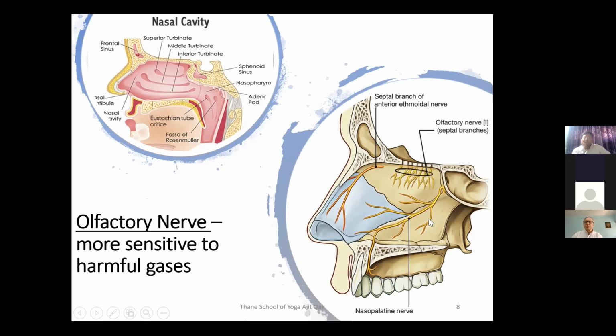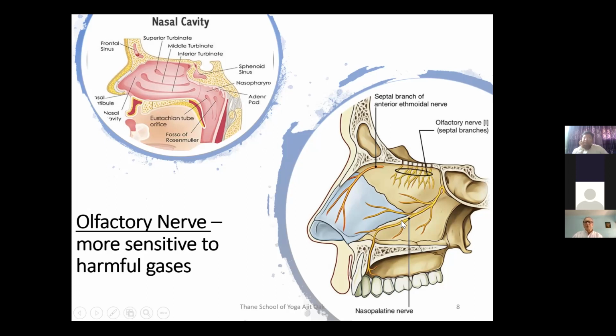These are the olfactory nerves, and these are all sensory nerves located inside the nasal mucosa, responsible for the various sensations which we perceive through the nose. When some people see a dust particle, that kind of sensation is evoked.